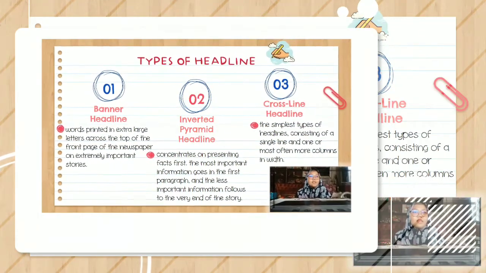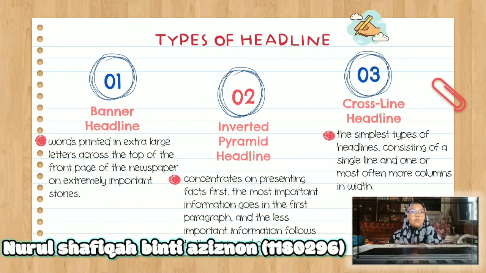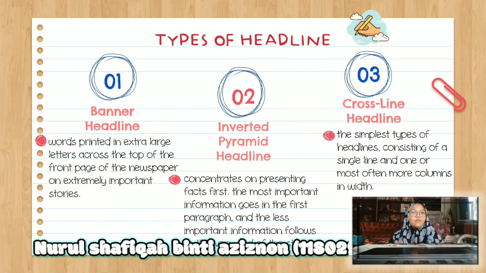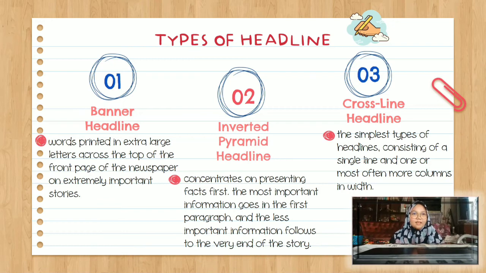Word printed in extra large letters across the top of the front page of the newspaper. Extremely important story. They are not used frequently, but when they are used, they have a significant impact. Second, inverted pyramid headline. It concentrates on presenting the facts first. The most important information goes into the first paragraph, and the less important information follows toward the very end of the story. Third is the cross-line headline.